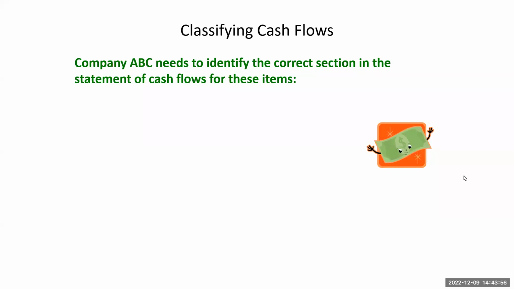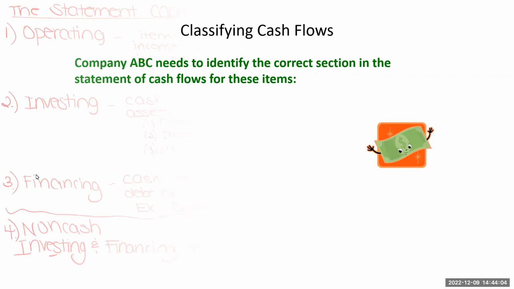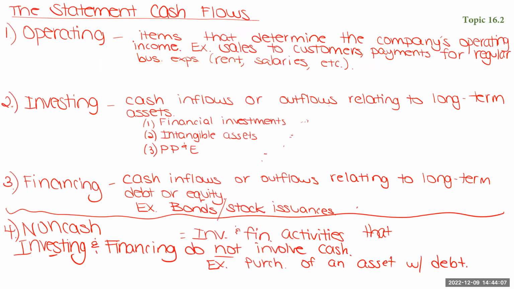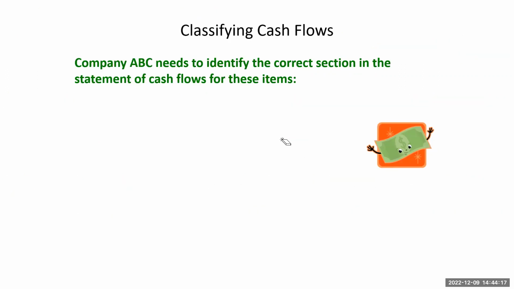Like I mentioned, sometimes the hardest part is just putting items into these categories that we reviewed. So let's review those categories. You have operating, investing, and financing. There's your definition of what you'll find in each one of those categories. And let's work through an example. Feel free to pause the video and try and answer it on your own first.